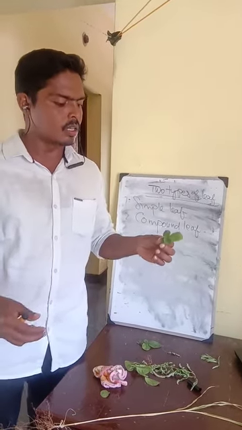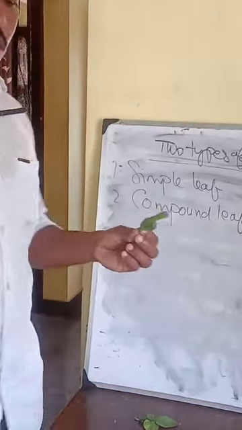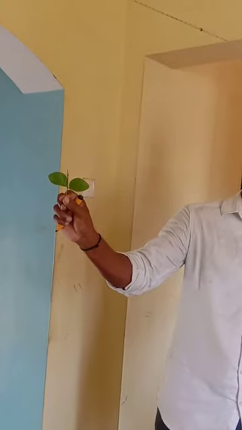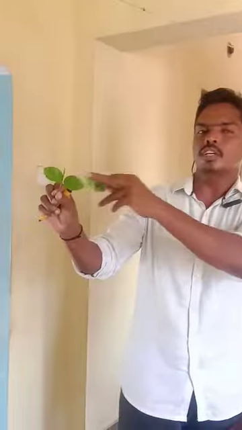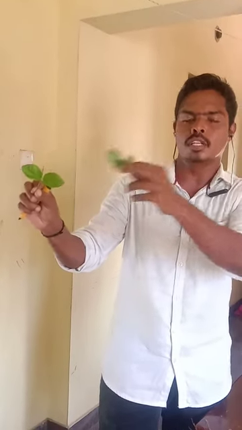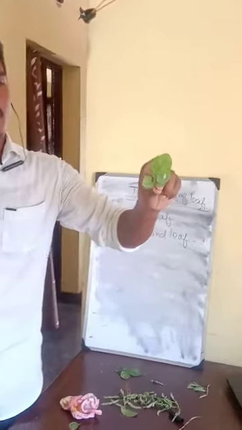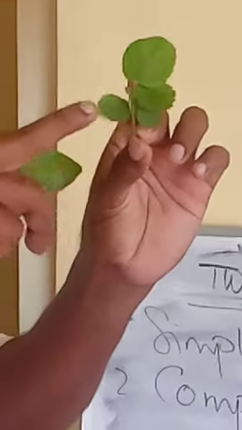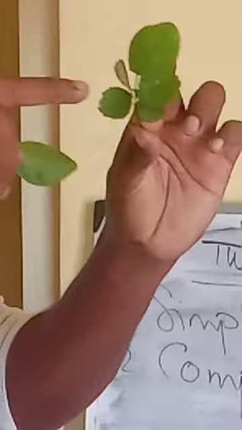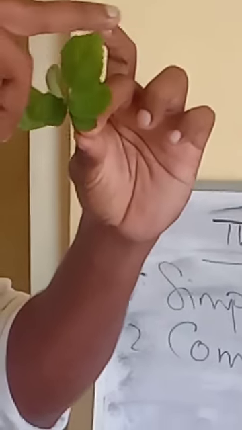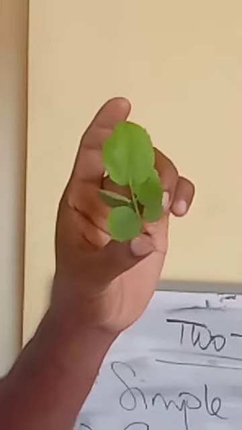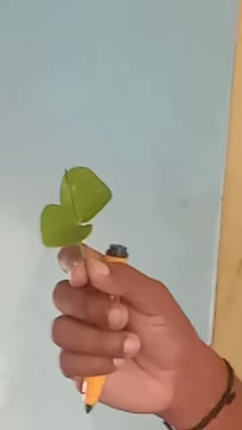A simple example. See, this is my right hand, an example for a simple leaf, because two leaves are there and no such small leaves are there. Here, if you take out in rows, a single stalk like this, a single stalk is there, a petiole is there, and it will be growing out, and three leaves are produced together. And the pictures are also like a saw. So that is what is called a compound leaf. Okay, this is the difference: this is a single leaf, and this is an example for a compound leaf.